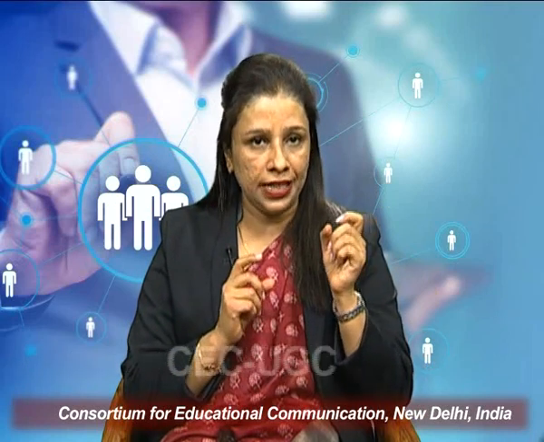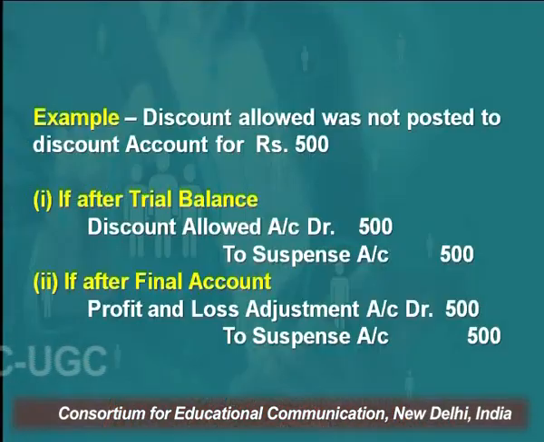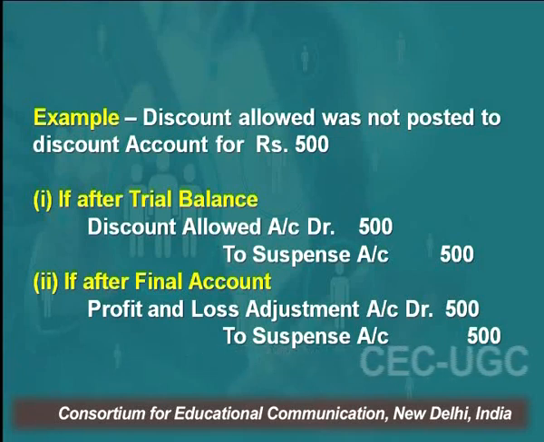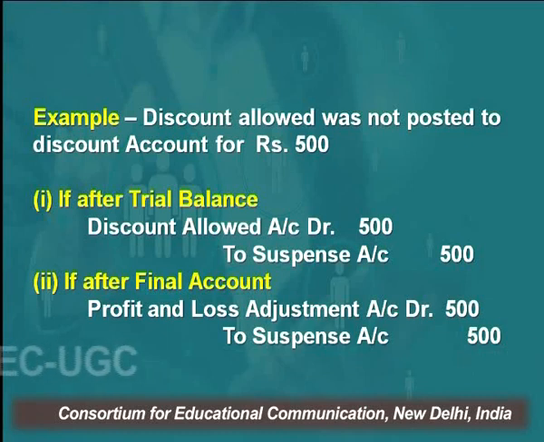As you can see, in the second case we have recorded the same entry, but instead of recording discount allowed, since it is an item of P&L account, all the items of trading and P&L account are to be replaced by the P&L adjustment account, and we have credited the suspense account.